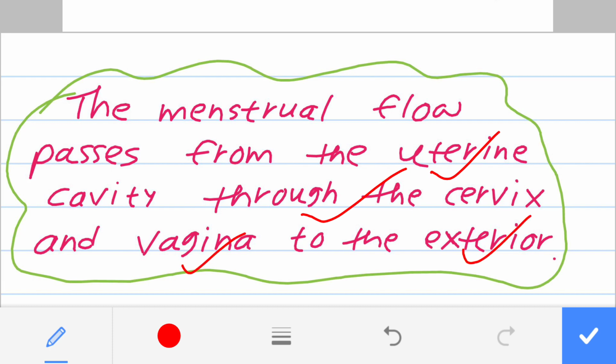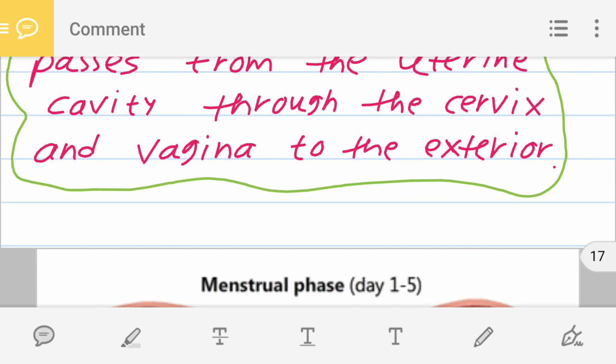Once again, in the sloughed endometrium, the dead cells and the clotted blood are present. All these things are removed from the uterine cavity through the cervix, then into the vagina, and then into the exterior.